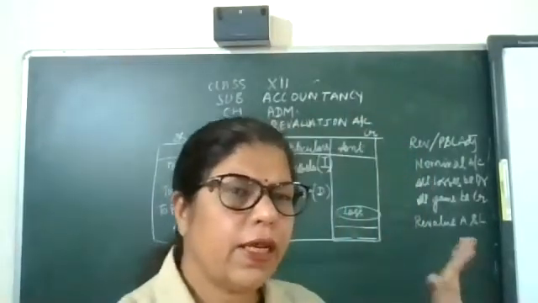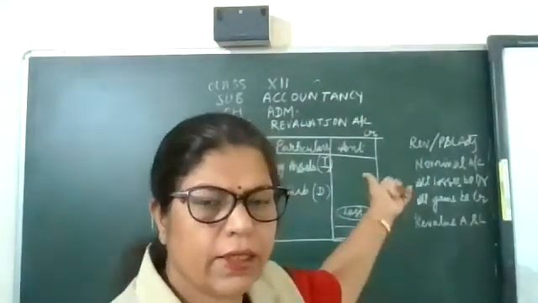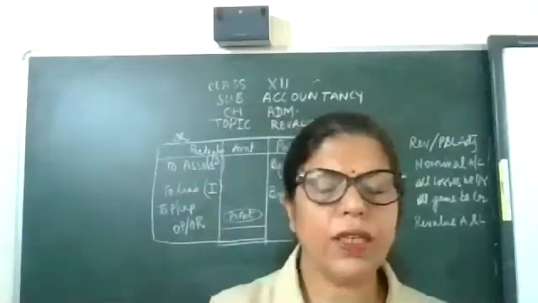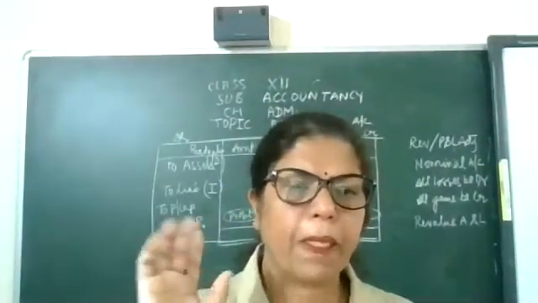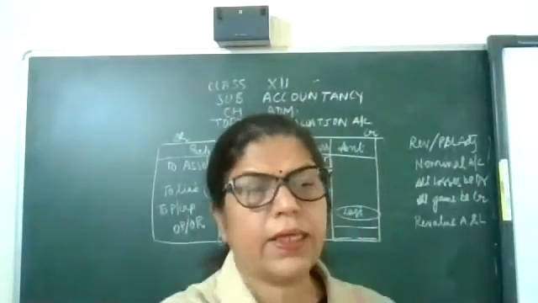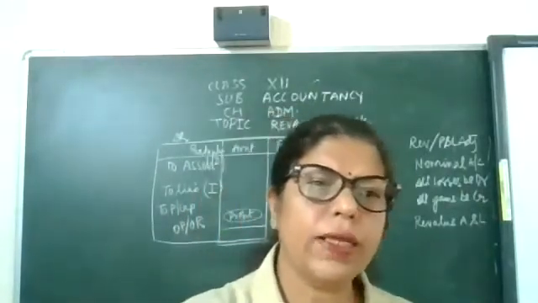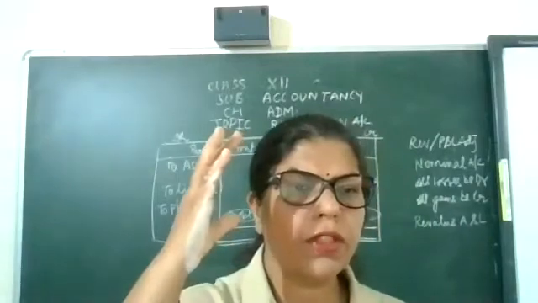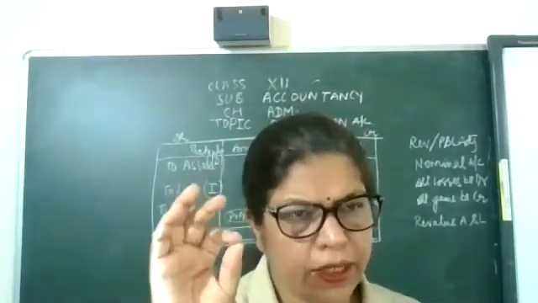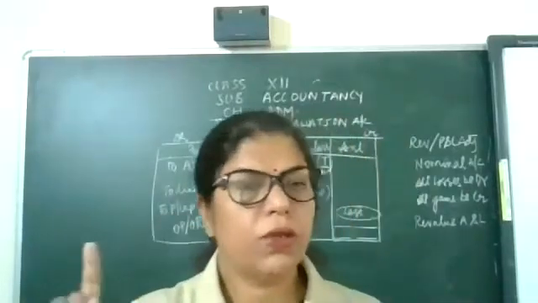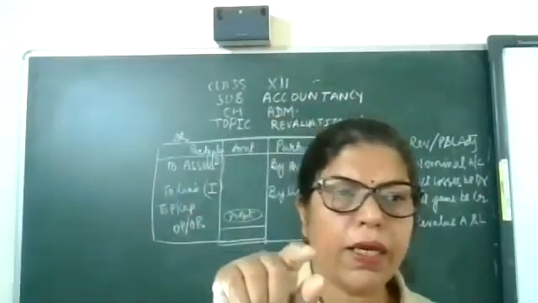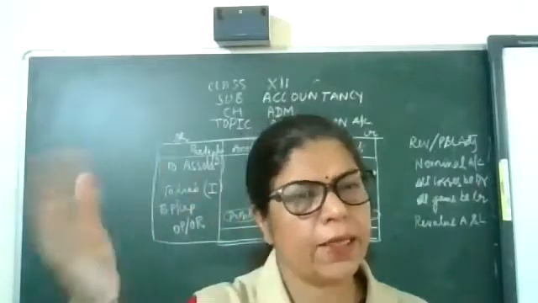That's why asset increase is on the credit side. So you can learn one word, that is DI. Asset increase on the credit side means all the gains will be credited according to the third golden rule. So repeat in your mind: asset decrease on the debit side.